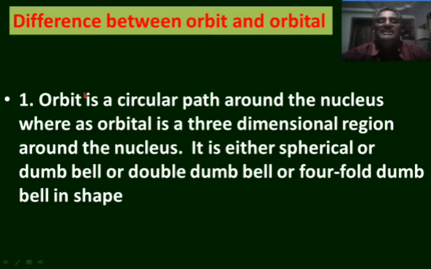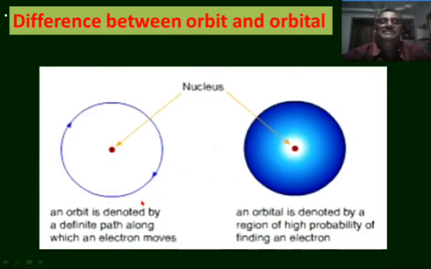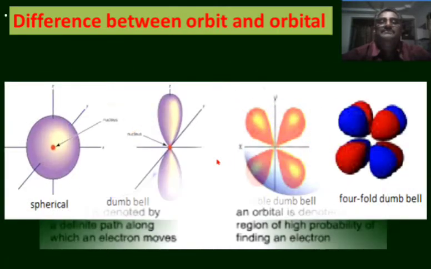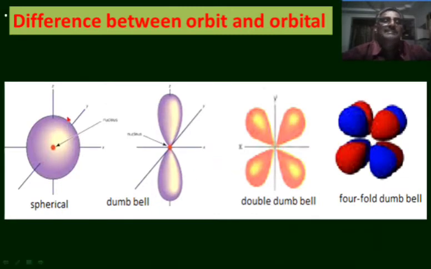The orbit is circular in shape, whereas the orbital is either spherical or dumbbell or double dumbbell or fourfold dumbbell in shape. Let us see these shapes. Orbit is the circular path around the nucleus, whereas orbital is the spherical region around the nucleus where there is a maximum probability of finding the electron. Some orbitals are spherical in shape, some orbitals are dumbbell in shape. This kind of shape is called a dumbbell shape.